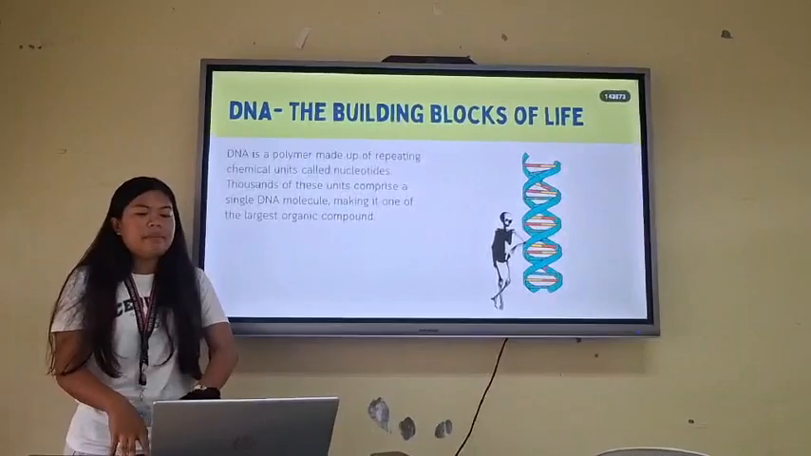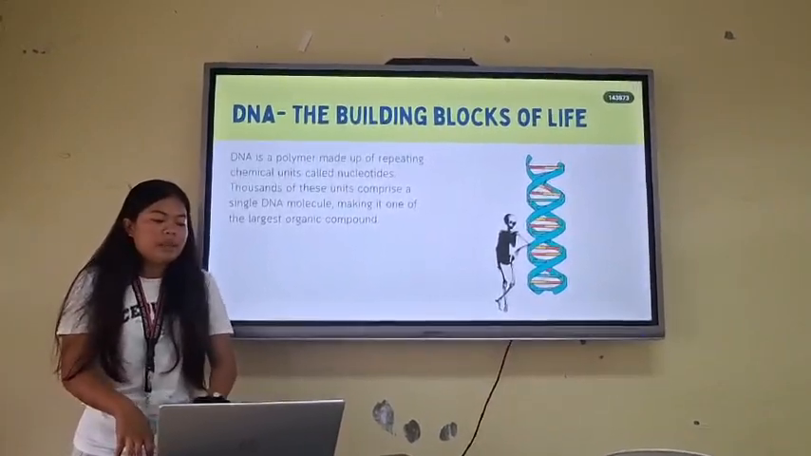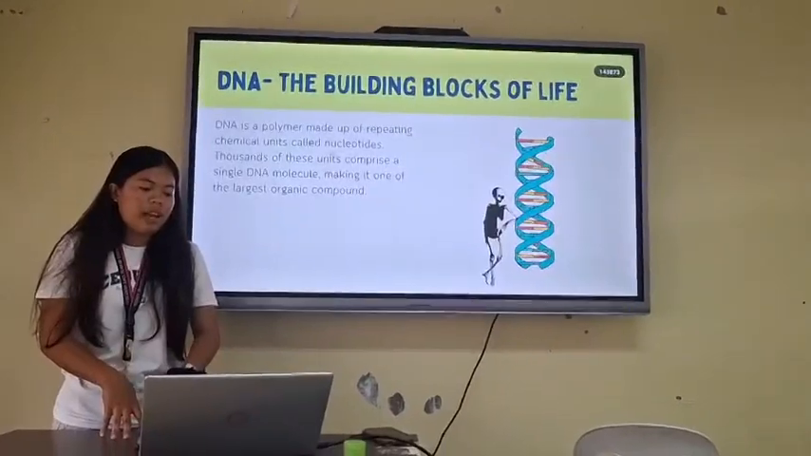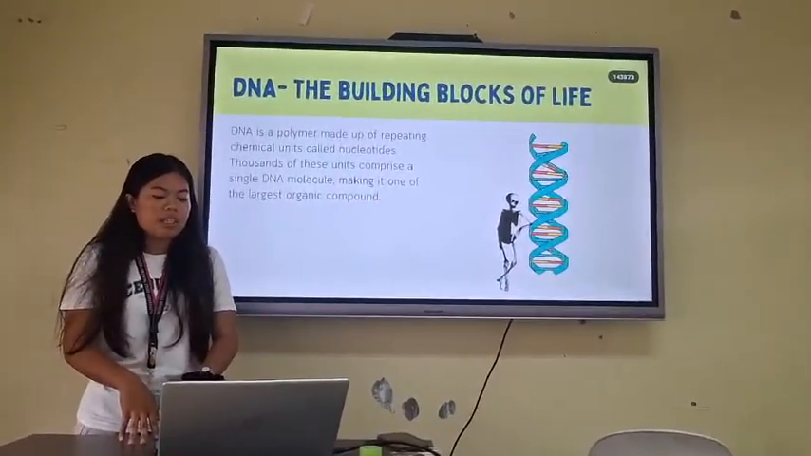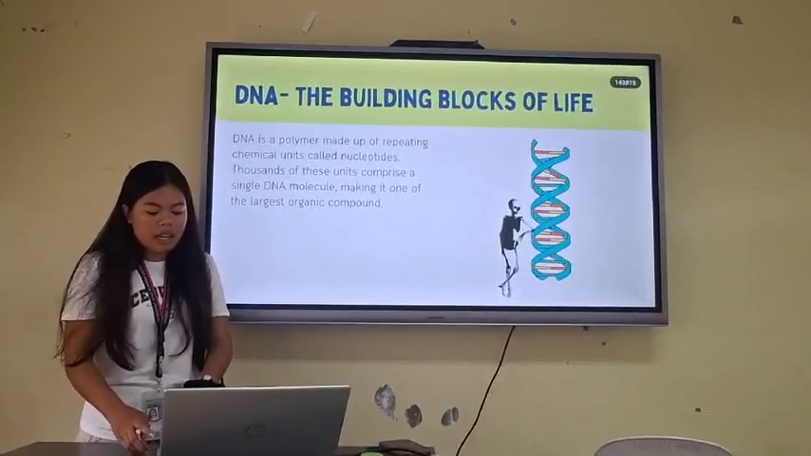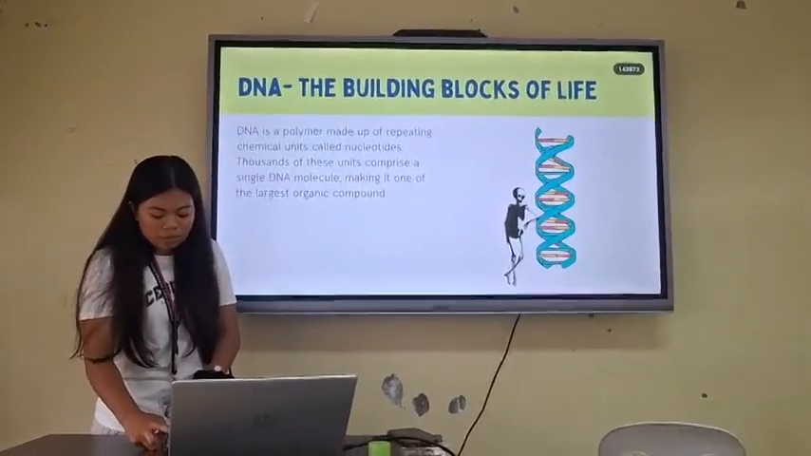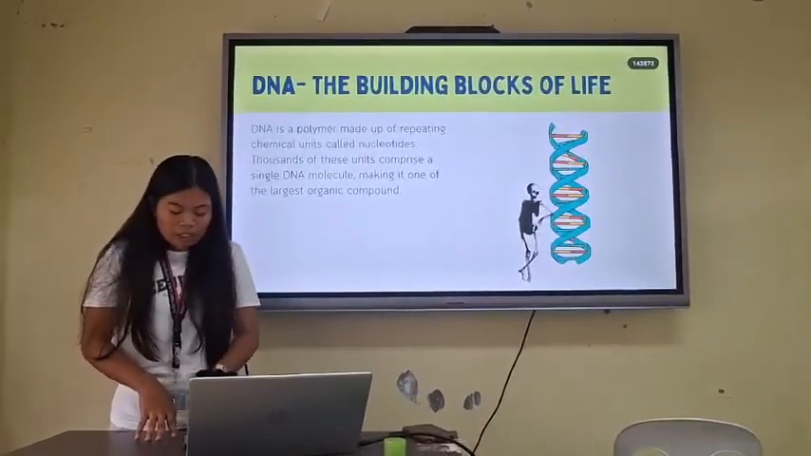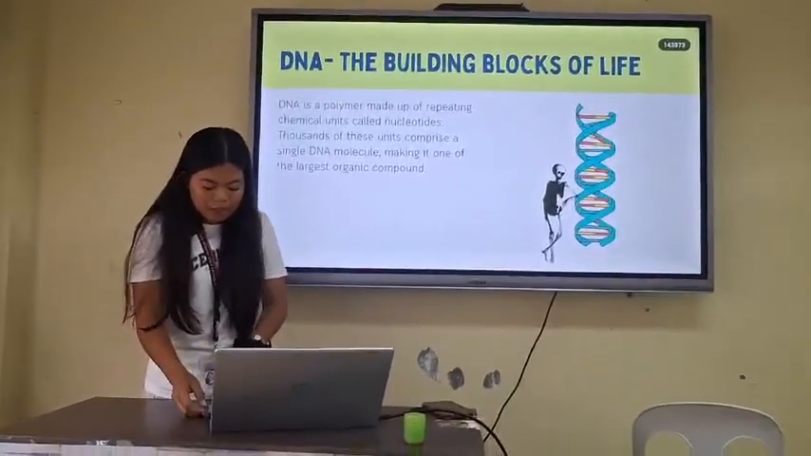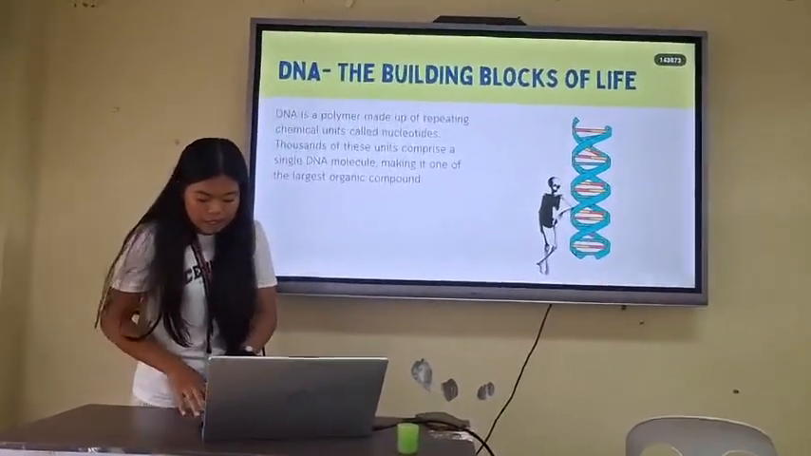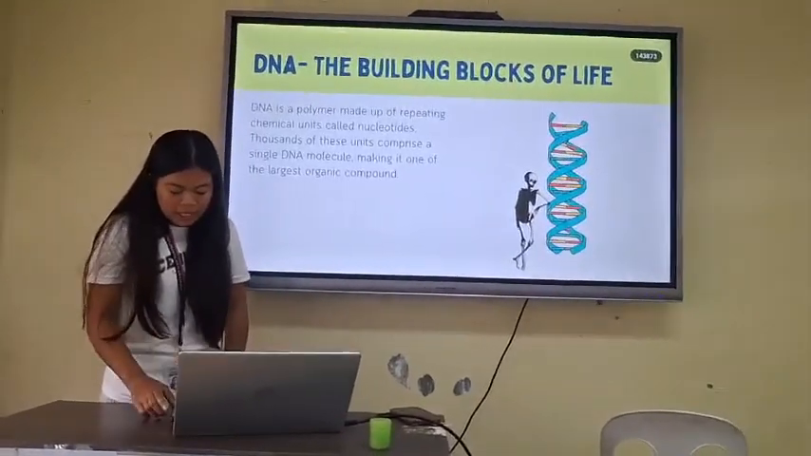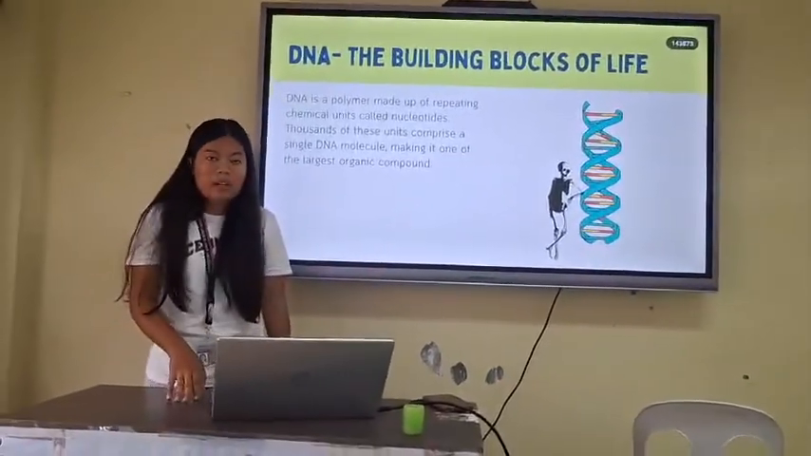DNA, the building blocks of life. DNA is a polymer made of repeating chemical units called nucleotides. Thousands of these units comprise a single DNA molecule, making it one of the largest organic compounds. It is the molecule that carries the genetic instructions for the development and function of all living organisms. It contains the information that makes each species unique and is passed from parents to offspring.